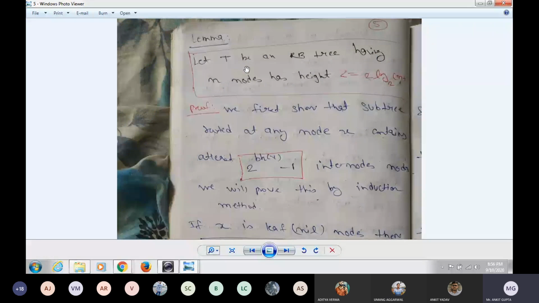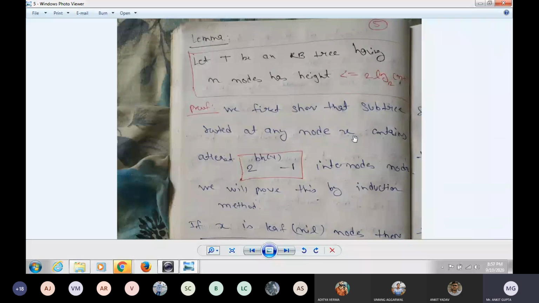Actually, let t be an arbitrary tree having n nodes with height h. You have to prove that if we have an arbitrary tree t with n number of nodes, then its height will always be less than or equal to 2 times log base 2 of n plus 1. So we have to prove this. If the number of nodes is n, then it should contain at least 2 to the power bh(x) minus 1 nodes.